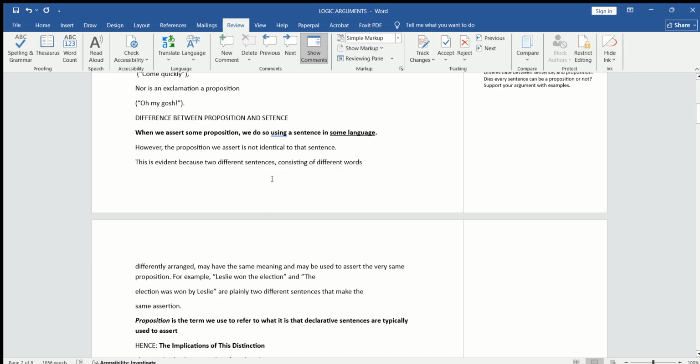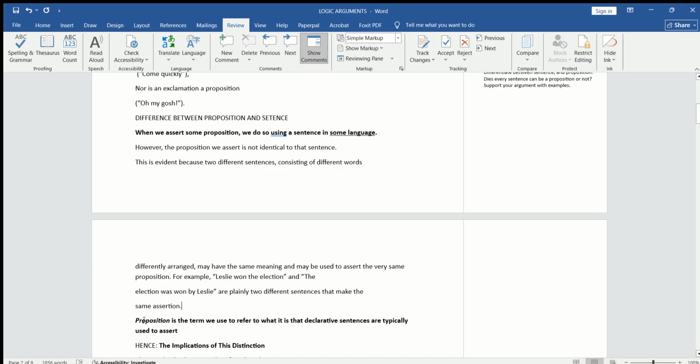However, the proposition we assert is not identical to that sentence. This is evident because the two different sentences consist of different words, differently arranged, and may have the same meaning and may be used to assert the very same proposition. These are the points we are trying to understand through this example, and hopefully you can understand this. So we conclude that proposition is a term.